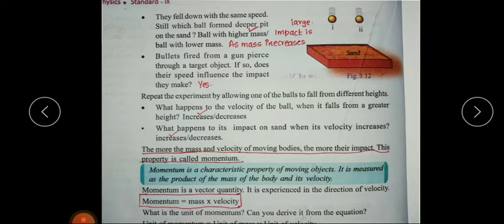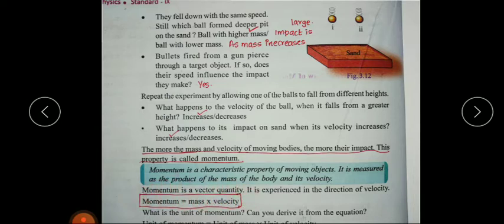Momentum is a vector quantity. The quantity having both direction and magnitude is called a vector quantity. So momentum is a vector quantity. Momentum is equal to mass into velocity.